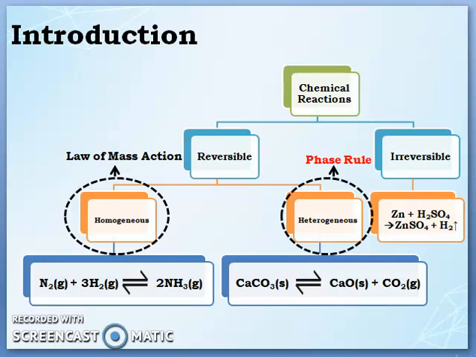If you observe the equation, calcium carbonate is a solid, calcium oxide is also a solid, whereas carbon dioxide is a gas. This comes under heterogeneous reversible chemical reactions because the phases of the reactants and products are not the same.